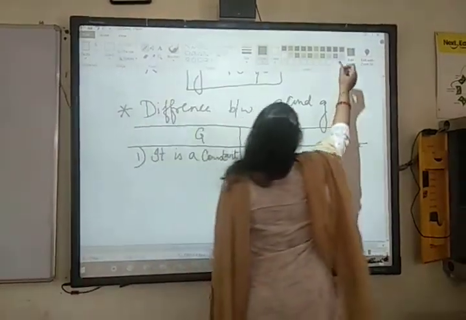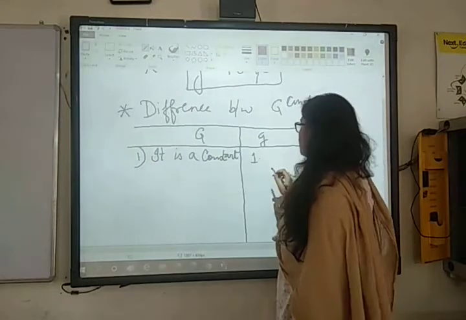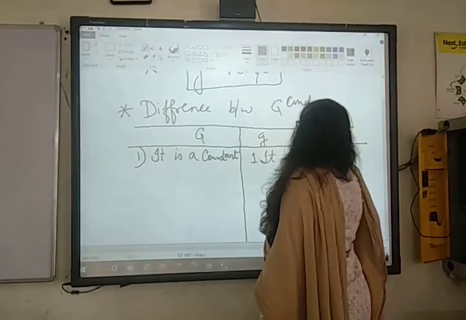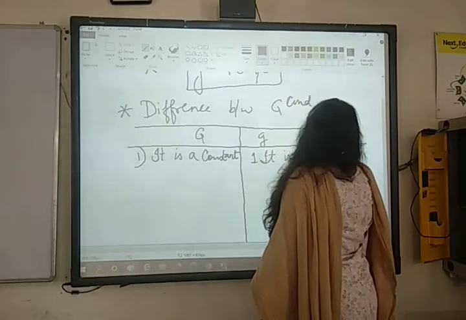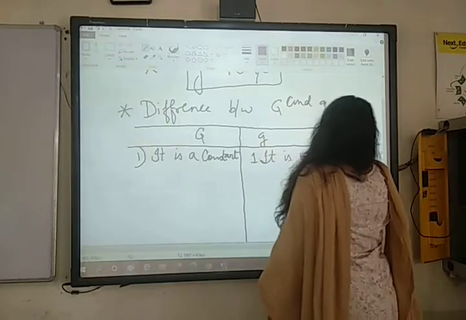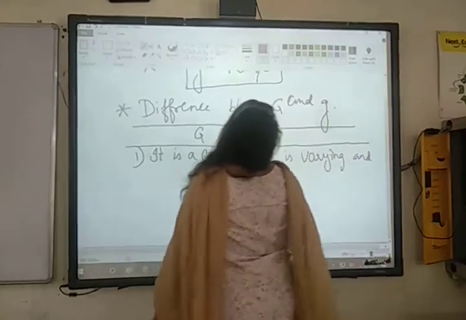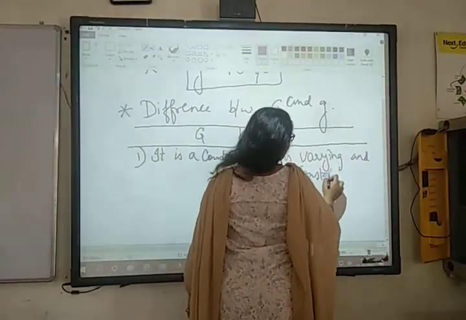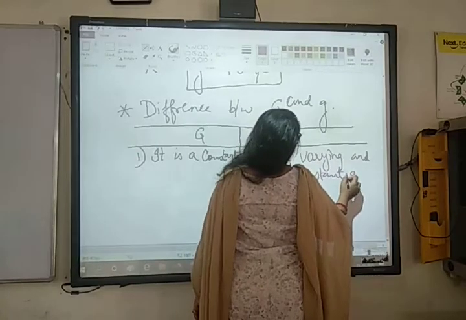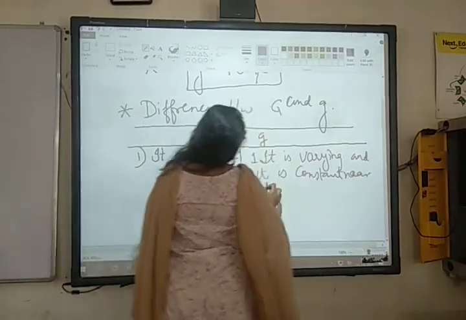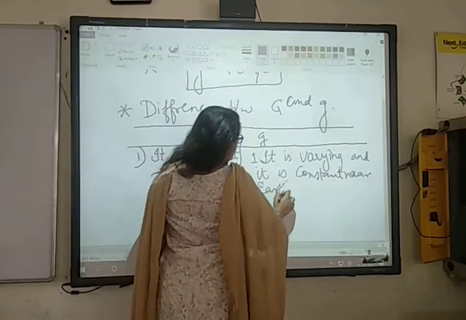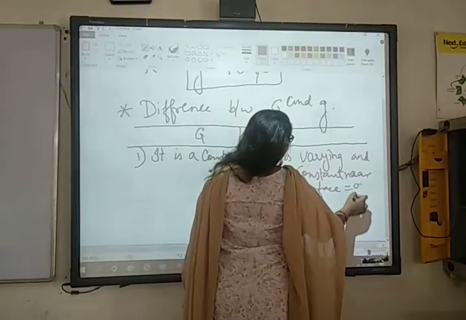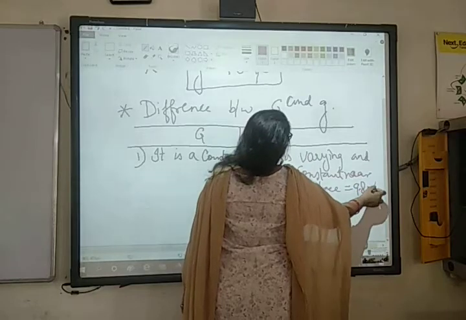It is only constant at the surface of Earth, near Earth's surface, जहाँ पे इसकी वैल्यू 9.8 मीटर पर सेकेंड स्क्वायर होती है.